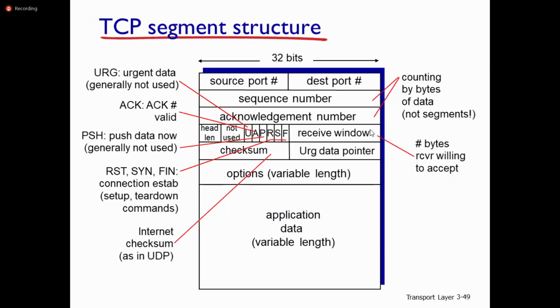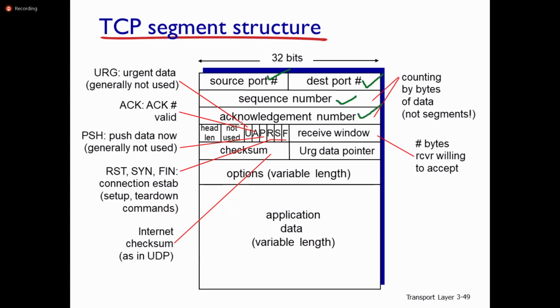We look at the TCP segment structure. So you're seeing the UDP segment structure while discussing user datagram protocol. So this is the TCP segment structure. There are many fields in this TCP segment. First field is source port number, that is 16-bit size, then destination port number, then sequence number of the packet. Then acknowledgement number.